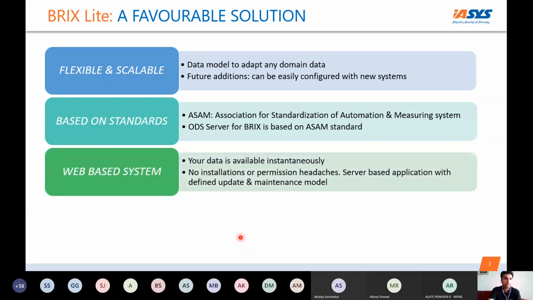Now, one thing I focus on is a web-based system, because your data becomes available to you instantaneously. For the IT, what it means is there are no installations on everybody's PC and no permission-related headaches. And being a server-based application, you have a defined update and maintenance model. It can be easily accessed role-wise or permission-wise. So it's a good system for data democratization.